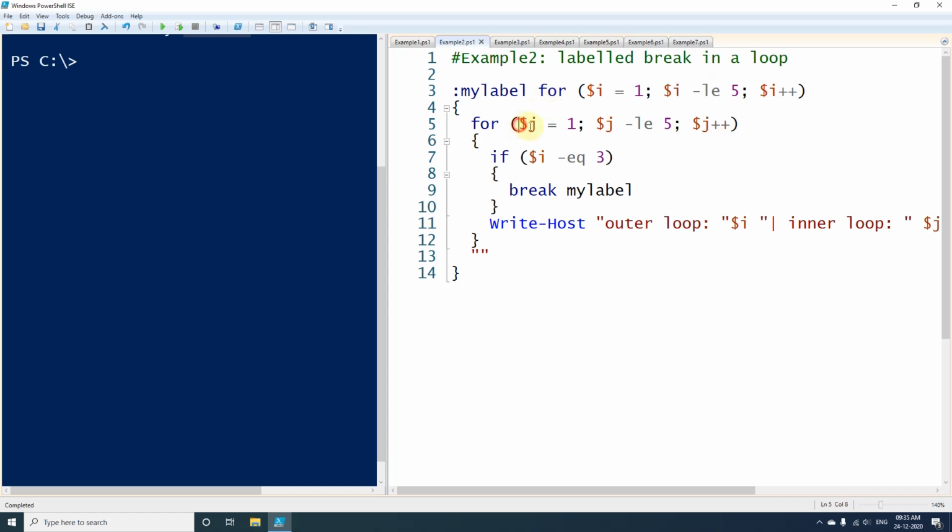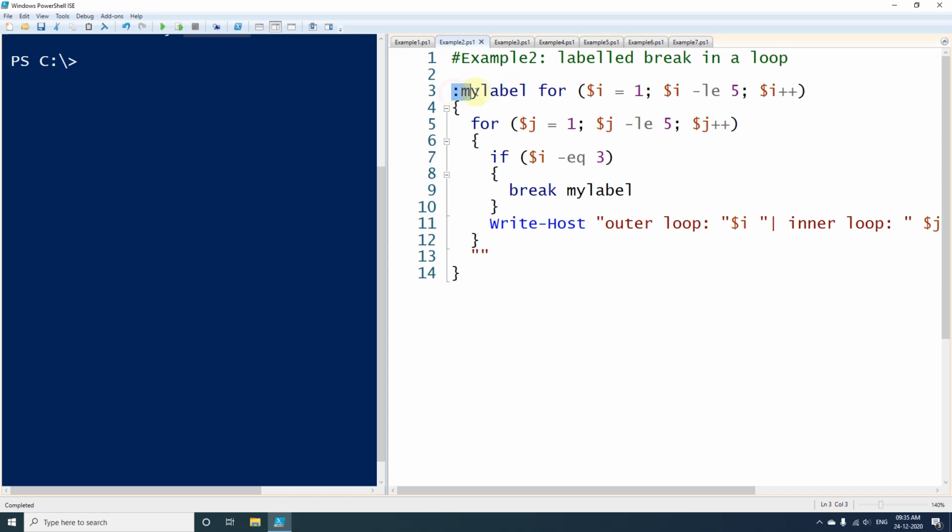So here we have created variable $j, and this one also will be going from 1 to 5, and this also will be incremented by 1. And inside the inner for loop we are checking whether $i is equal to 3 or not, and as soon as it becomes equal to 3, then we are breaking the outer loop. So we have given the label name called myLabel.